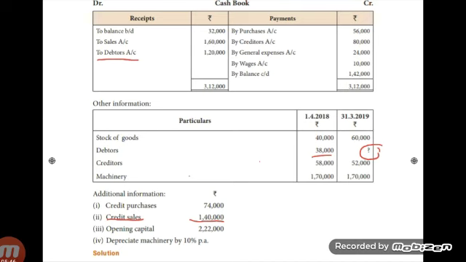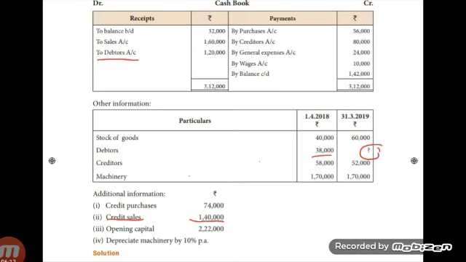Then other items on credit side: sales return, bad debts, bills receivable, etc. Those items are not given in the question. So next item on the credit side is the closing balance of sundry debtors. Write as 'By balance carried down'. The closing balance is not given, so leave the space.